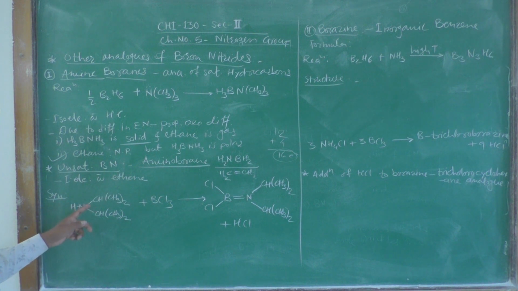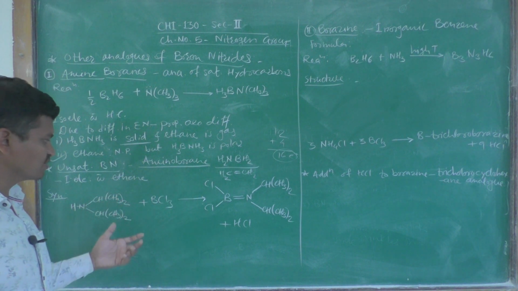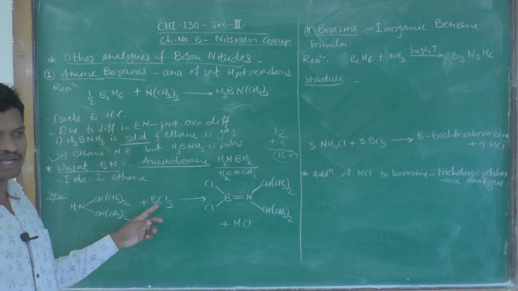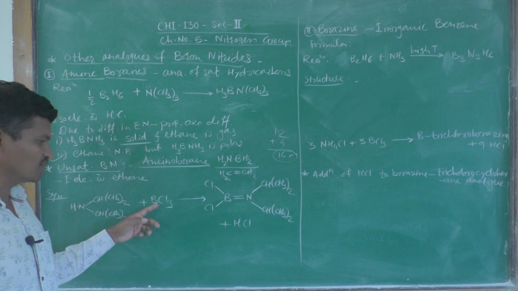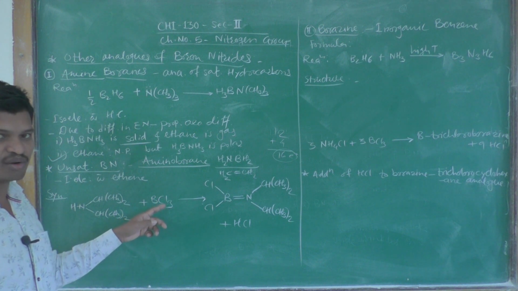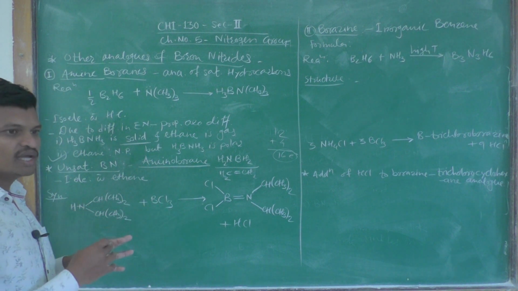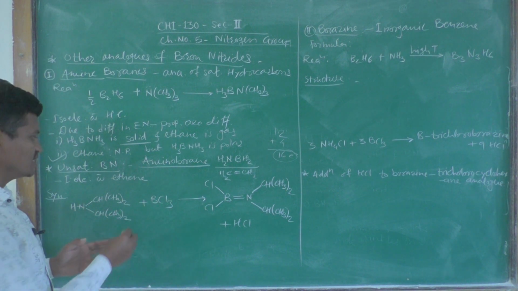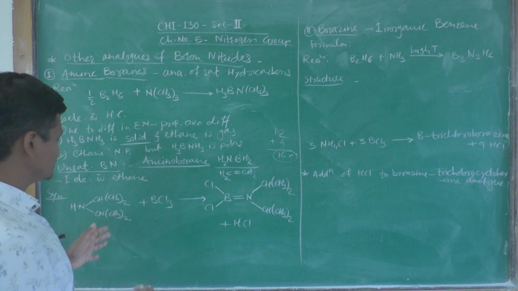Okay. So, here this is isopropylamine, NH(CH3)2, a secondary amine. This isopropylamine, when it reacts with boron trichloride, a boron halide, also called trichloroborane or boron trichloride. Okay. And this reaction is also a Lewis acid-base combination. Okay. It is acting as Lewis acid and it is acting as Lewis base, and as there is a combination,